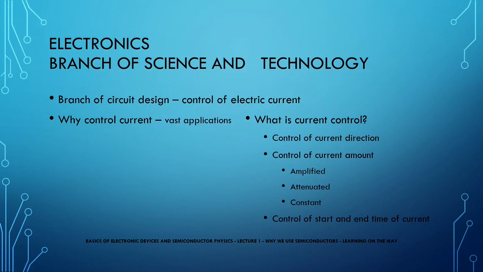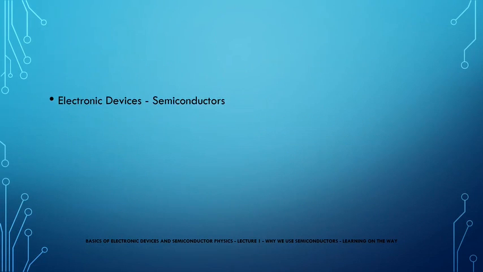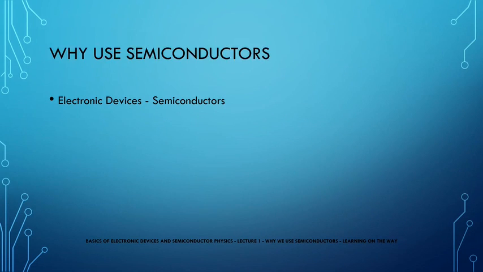The current control can lead to vast amounts of applications, like it can be used in amplifiers and microphones, or in high-end processors. But to understand this, we need to understand how an electronic device is made and how they function. Electronic devices are made up of special materials called semiconductors. But why do we use semiconductors in the first place?